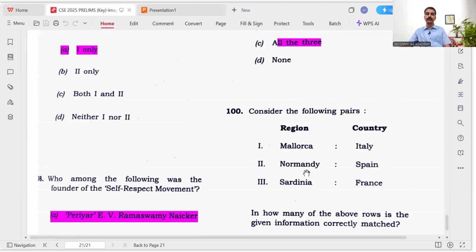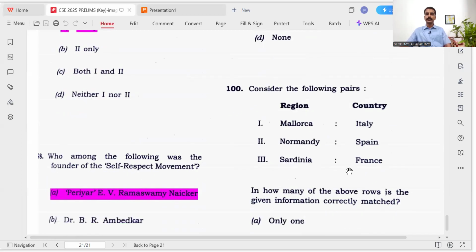Mallorca, Italy; Normandy, Spain; Sardinia, France. Almost all these islands were in the news. We know that in the European region, this is the map of Spain, Portugal, and Italy. Here, in the southwest of Italy, the Sicily Island and Sardinia Island are located.